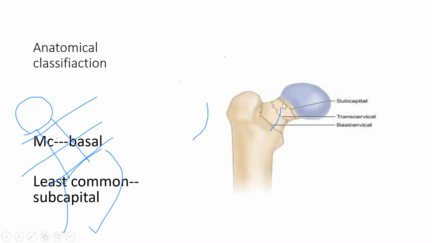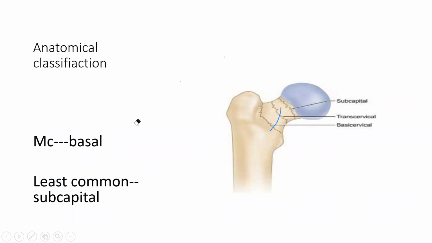So see, there are three classifications. One is capital. What do you mean by capital punishment? Capital punishment means head hanging. It is most proximal to the body, meaning more towards the head. So capital means towards the head. So this is your head, and this is the whole neck area. Towards the head is known as capital, subcapital, like subcapital punishment, or the capital of any state. Capital means head. So this is the head.